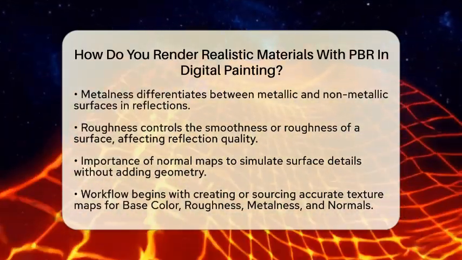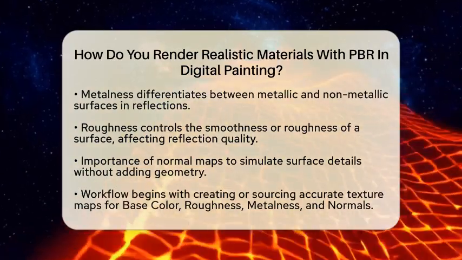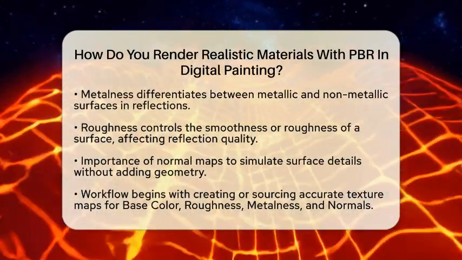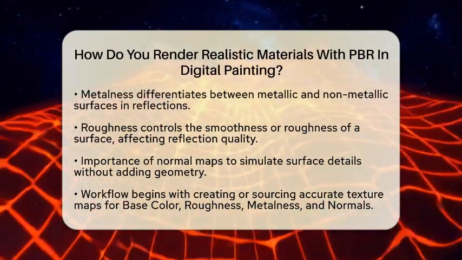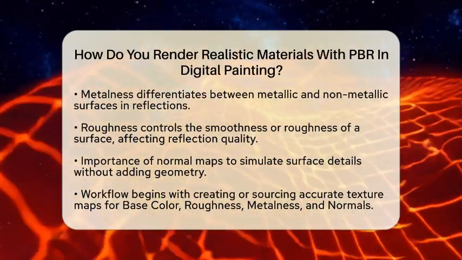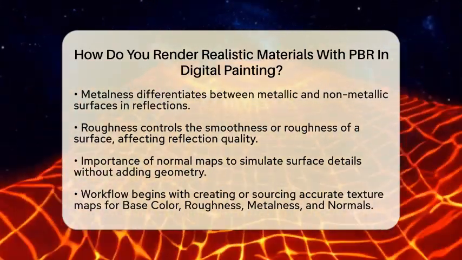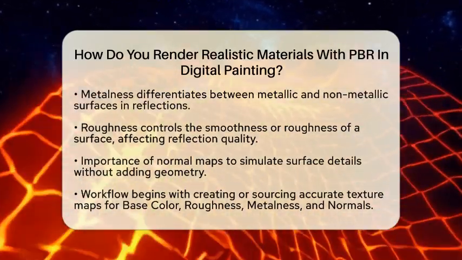The third property is roughness. This controls how smooth or rough a surface is, which affects the sharpness and spread of reflections. A low roughness value indicates a smooth, shiny surface, while a high roughness value results in a matte, diffuse look.